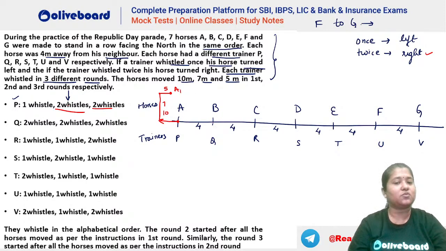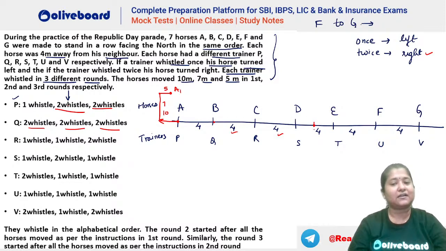Similarly for B also, what is this Q doing? 2 whistles, 2 whistles, 2 whistles. That means turn right, turn right, turn right. So you can see B will go till here. That is 10 meters. So this is 4, this is 4. That means 4 plus 4 plus 2, that is still here, right? So this will reach here. So 10 meters he has gone.